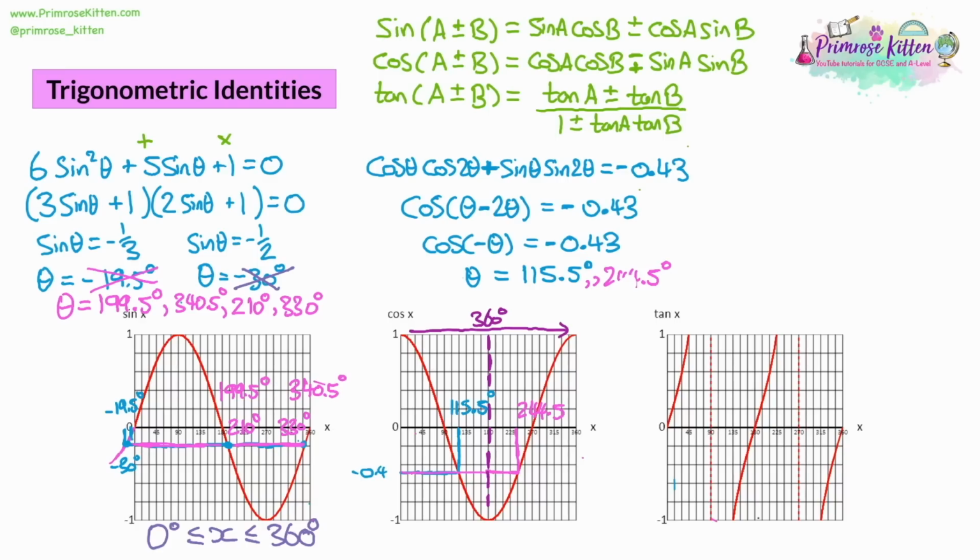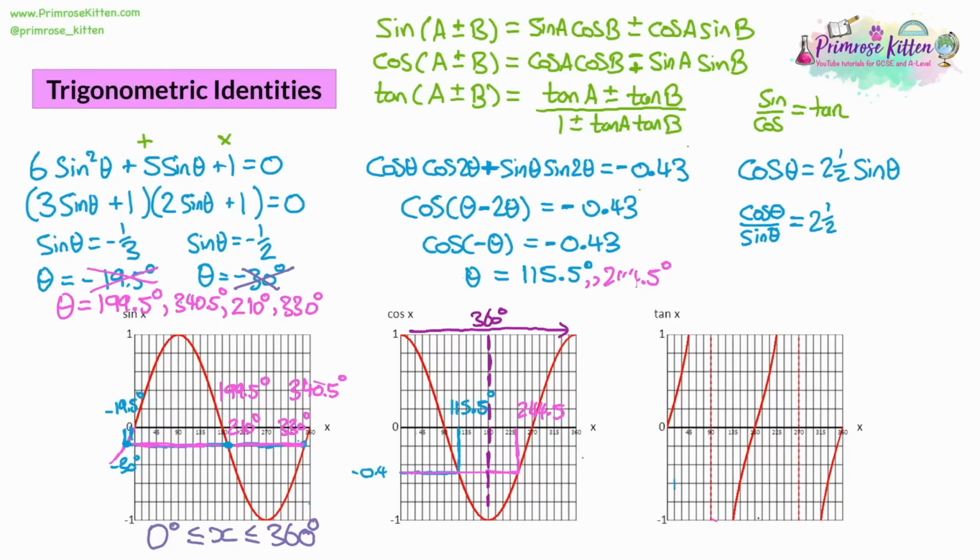Now, the last question we'll look at is another way where we can mix together cos and sin. I'm going to look at cos theta is equal to 2.5 sine theta. And for this, we need to introduce another trigonometric identity. And for this one, it's going to be that sin divided by cos is equal to tan. So what we want to do is get the sin and cos to the same side. Let's divide both sides by sin. That will give us cos theta over sin theta is equal to 2.5.